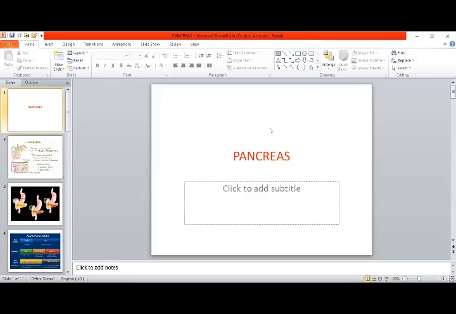MRCP for diagnosis of the pancreas. M stands for, I forgot, M. R is retrograde, C is cholangiogram of the pancreas. This is a sort of X-ray.